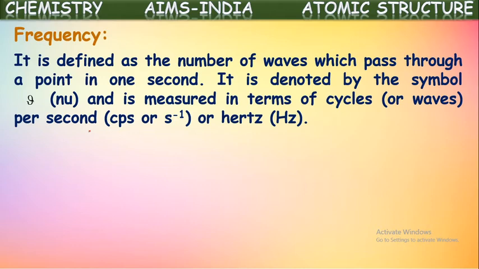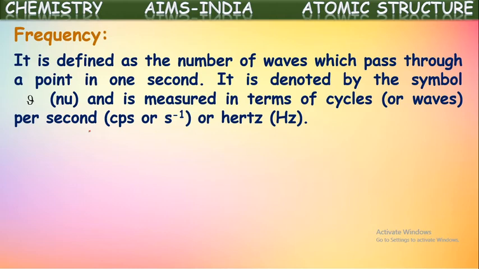While moving like that, if we keep a point in the path of the wave and count the number of waves passing through the point per second, that is called its frequency. The same can be defined in other ways also. The number of oscillations, the number of revolutions, they all come under frequency.